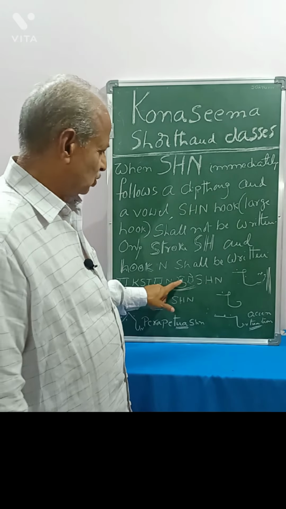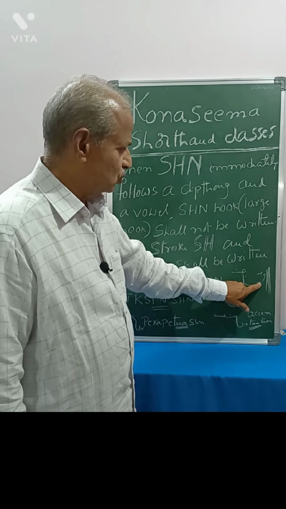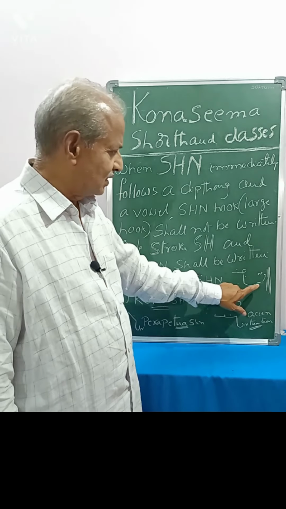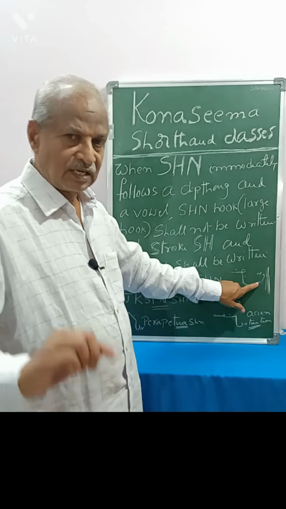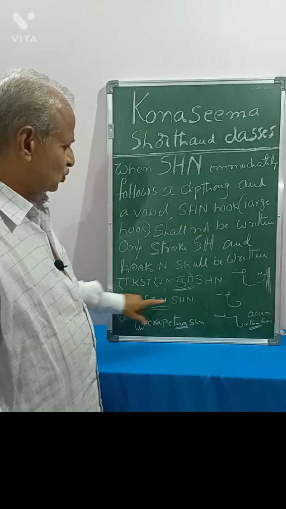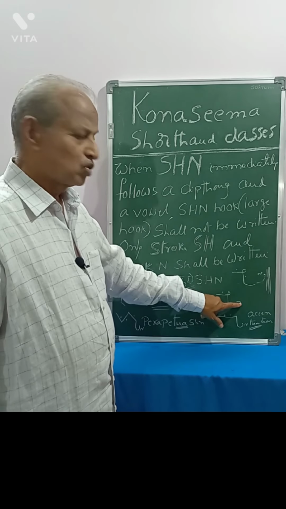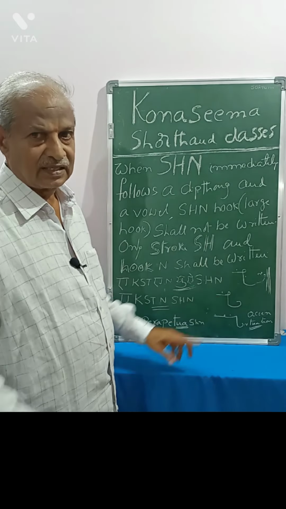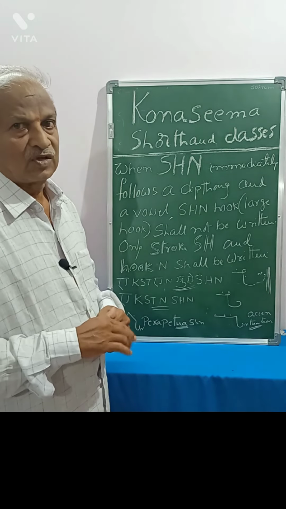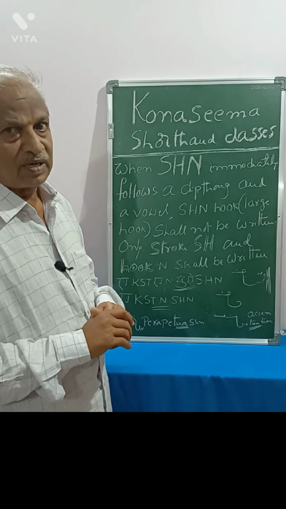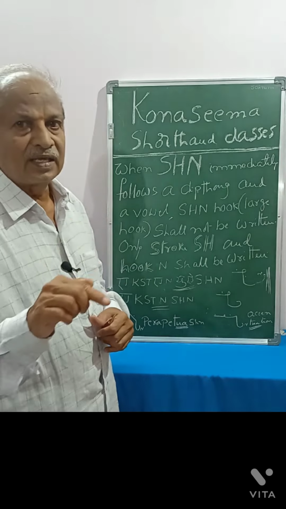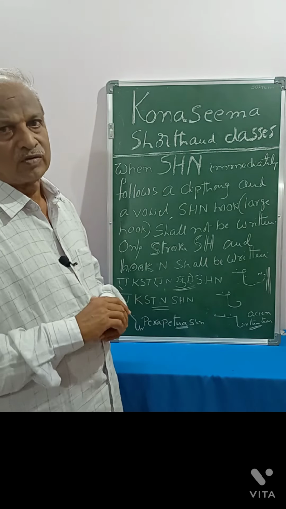Then we have to write ish. Here upward ish is written. Upward ish is convenient to write, and hence ish is written upward. Ish and an hook. Here in extension we can write the Shun hook, no problem. Like that, another word is intuition. In intuition, Shun is preceded by a diphthong and a vowel. Then nt, ish, and hook we have to write.